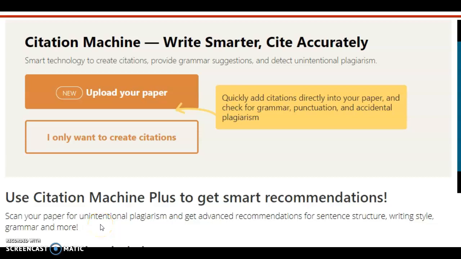All right, I am on Citation Machine right now. This is a great website to go to when you are trying to cite your sources. And remember what that means is you're saying, yes, I did write this paper, but because it was a research paper, I used some outside resources to help me get information to write this paper.